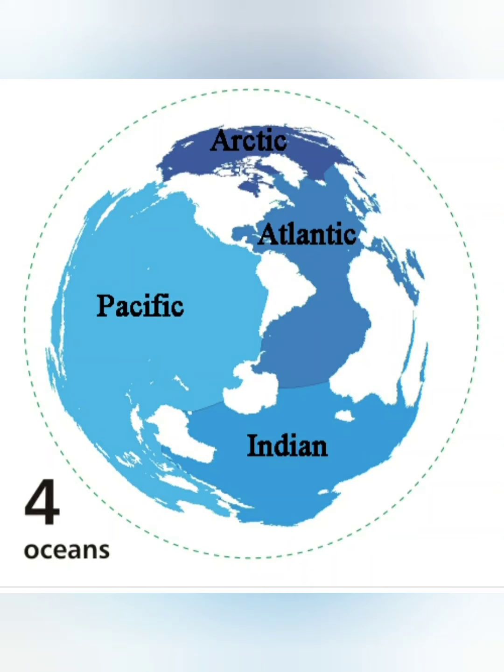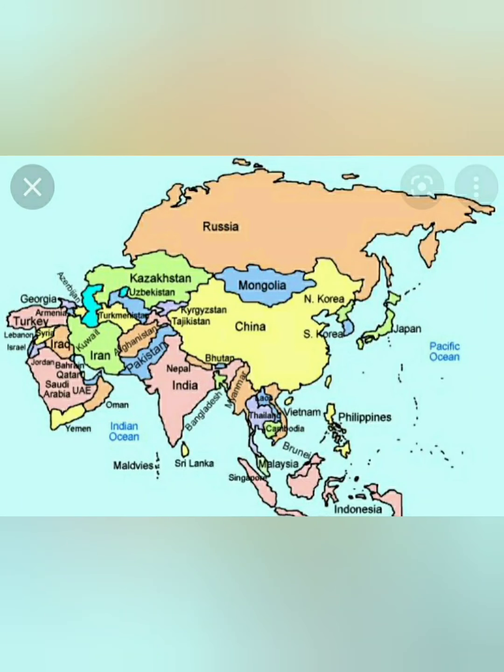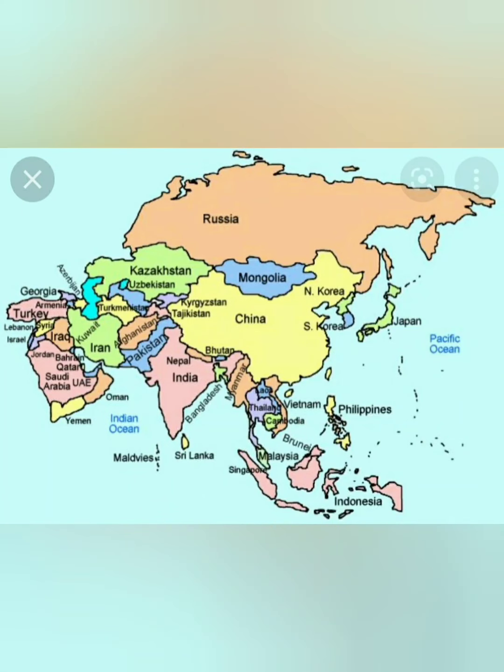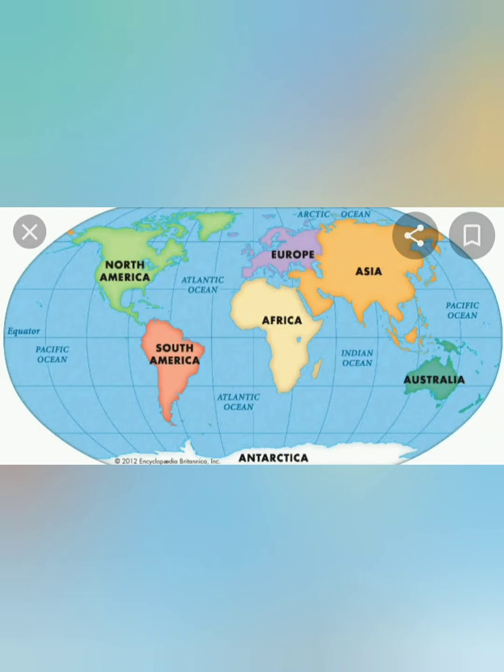Pacific Ocean is the largest and deepest, and Arctic Ocean is the smallest ocean. Afterward we learned 7 continents. Asia is the biggest continent and Australia is the smallest one. The remaining continents are North America, South America, Europe, Africa, and Antarctica.